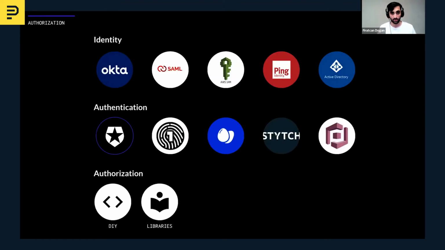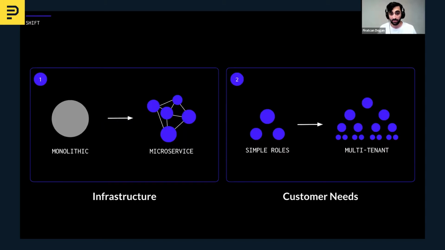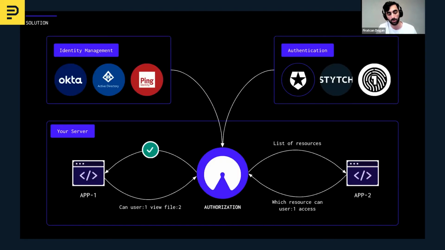Every company needs to deal with authorization, but everyone keeps reinventing the wheel. They build in-house solutions by spending thousands of engineering resources. But even doing so becomes harder because something has changed. Basically, the world is moving from monolithic to microservices infrastructure, and customers start expecting more advanced access control features. These changes brought additional complexity to this engineering problem.